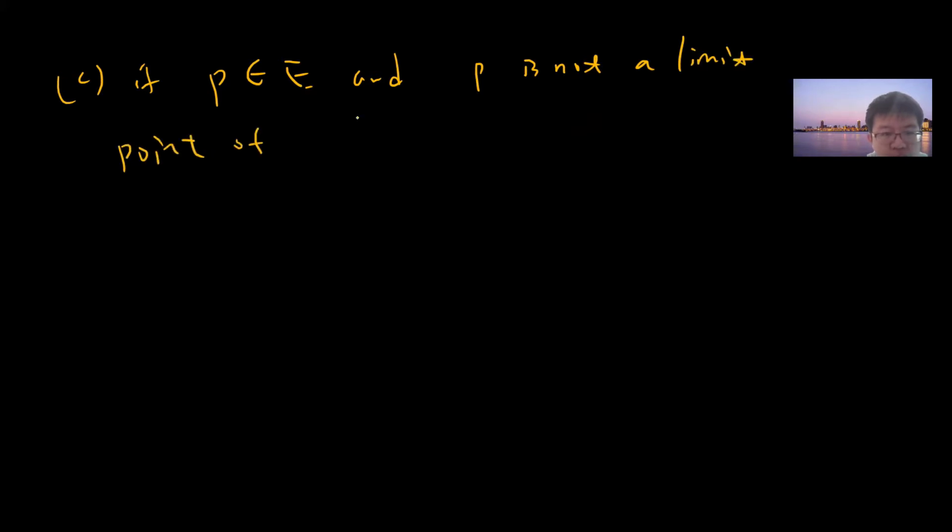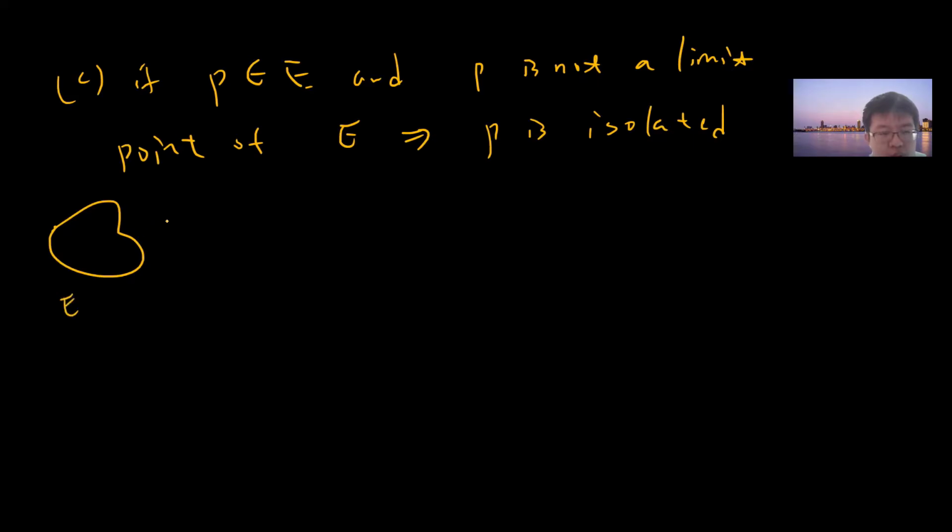So if P belongs to E, and P is not a limit point of E, then P is called isolated. This is just a definition. Isolated means that suppose this is my E, and E contains a point which is just a point. This point is not a limit point, because there is a neighborhood that doesn't intersect E non-trivially, and it also belongs to E. So this is the isolated point.